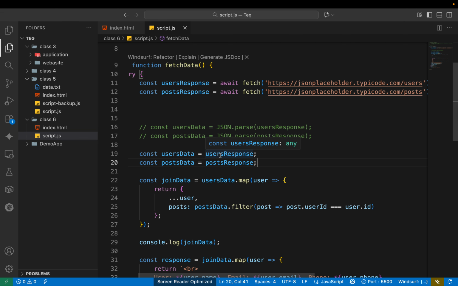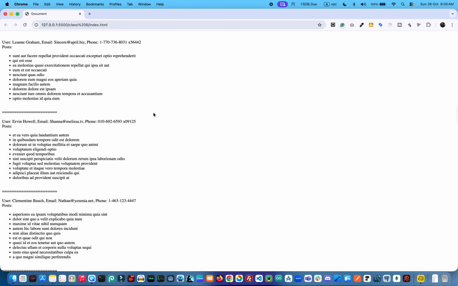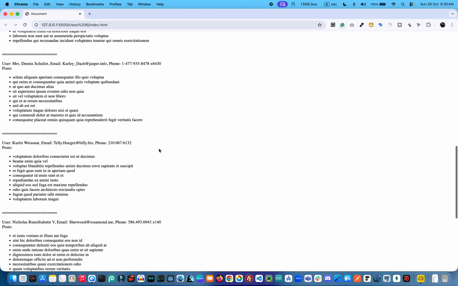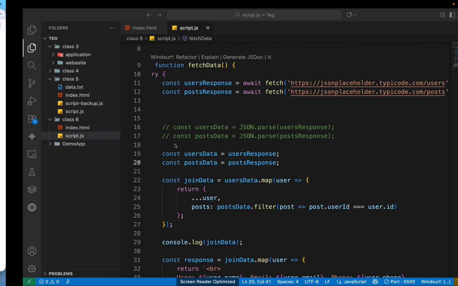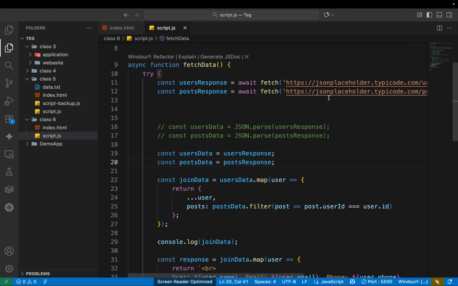We can directly use the data as JSON here, and then we can see all the data directly here. Basically, when this response is generated, the data is already converted into JSON format.